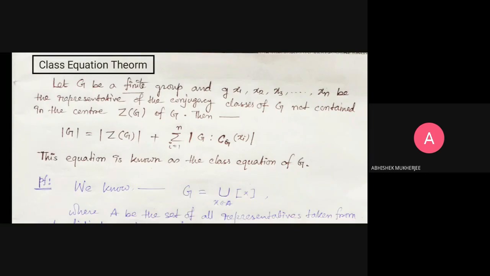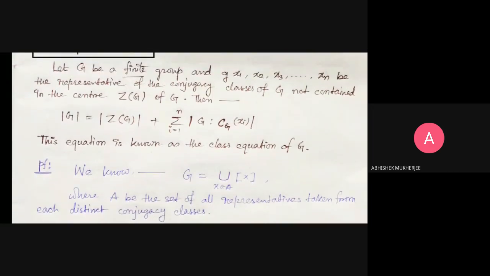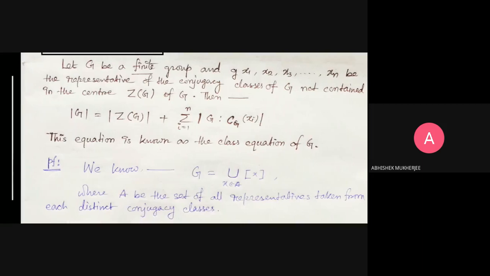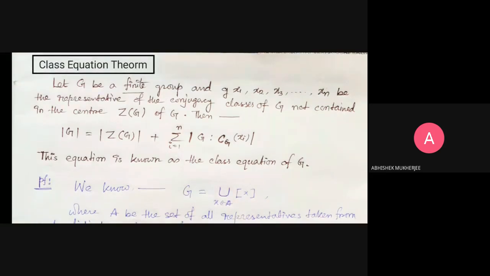Then the order of G is equal to the order of Z(G) plus the summation, i equal to 1 to n, of the index of C_G(xi) in G. So the summation runs over the orders of the conjugacy classes. This equation is known as the class equation of the group G. Okay, so how can I start?